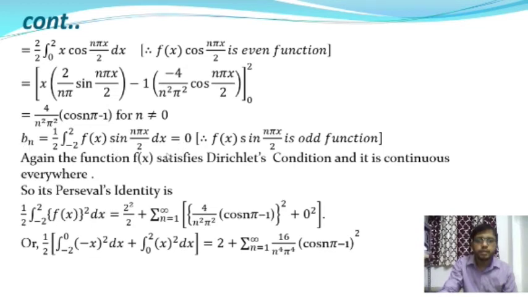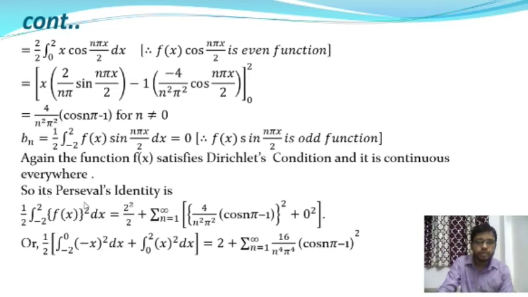Okay. So again, the function f of x satisfies the Dirichlet's conditions, and it is continuous as well in the interval minus 2 to plus 2. Okay. So its Parseval identity is 1 by 2 into integration from minus 2 to plus 2 of f(x) whole square dx is equal to a0 square by 2 plus summation over n is equal to 1 to infinity of (an square plus bn square), where a0 is equal to 2.